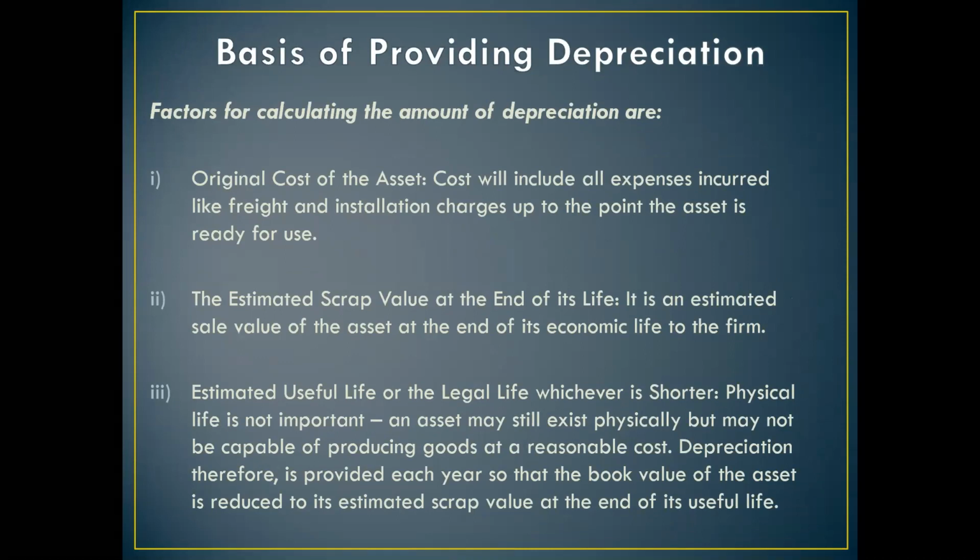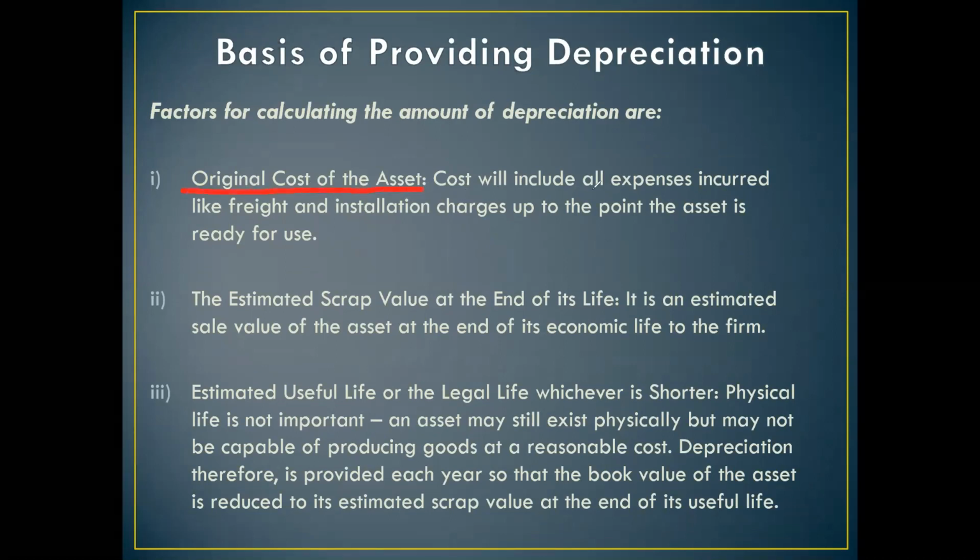Now let us learn certain bases of providing depreciation. The factors for calculating the amount of depreciation are, first, the original cost of the asset.